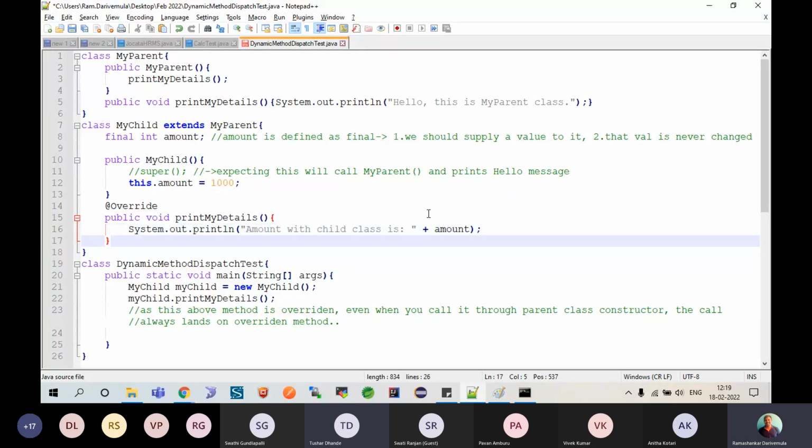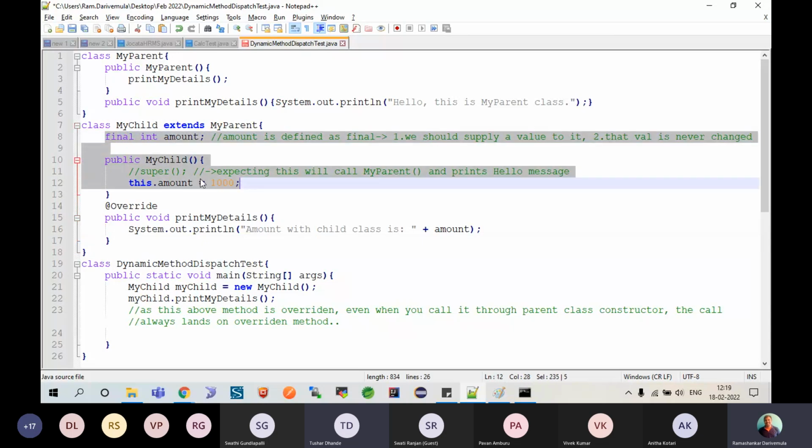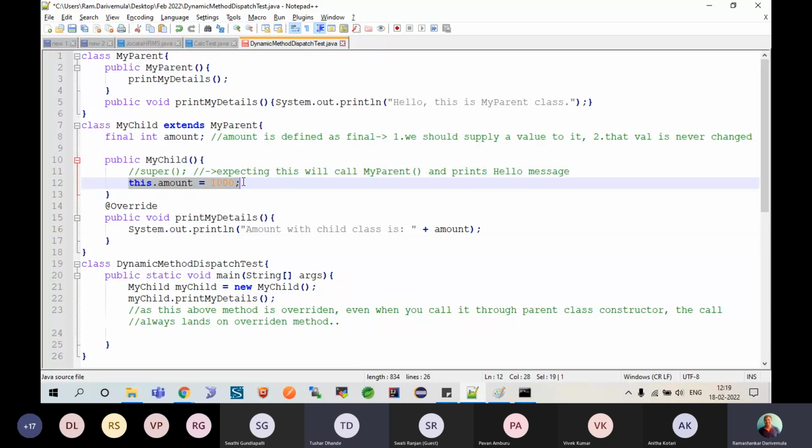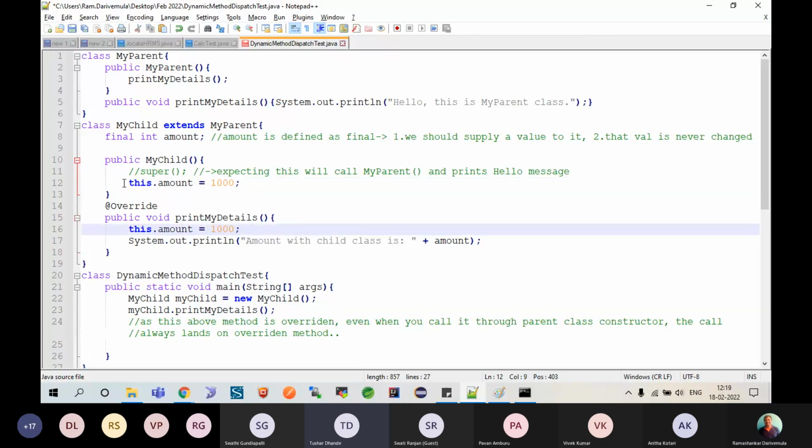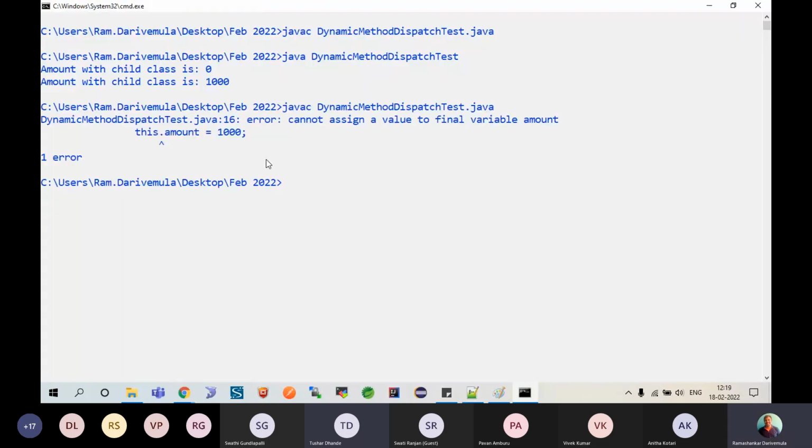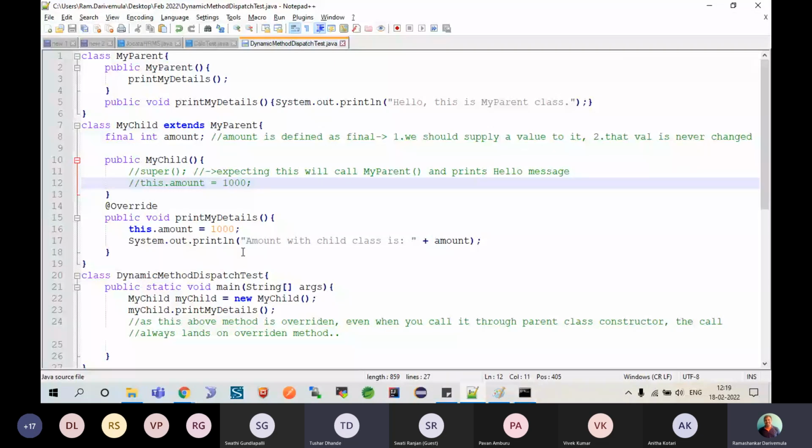The constructor is at the time of loading only, right? So it is as good as, they both belong to the same level. Well, I'll try control C, control V, control S. Now it says cannot assign a value to final variable amount. Okay, so this is what it says. You cannot assign a value to a final variable. And what if you haven't assigned that value and you are trying to print it? Well, it gets its default value.